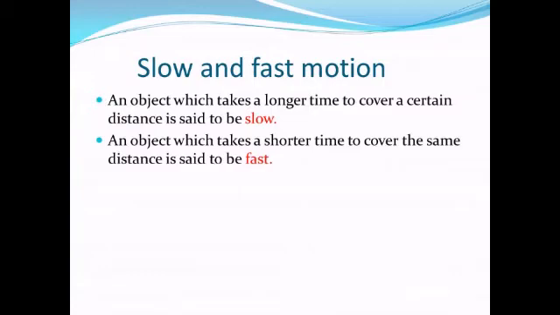So if two objects are covering the same distance in different time periods, the one taking the longer time to cover that distance has slow motion. And if any object is taking less time in covering the same distance, we can say that object has fast motion.